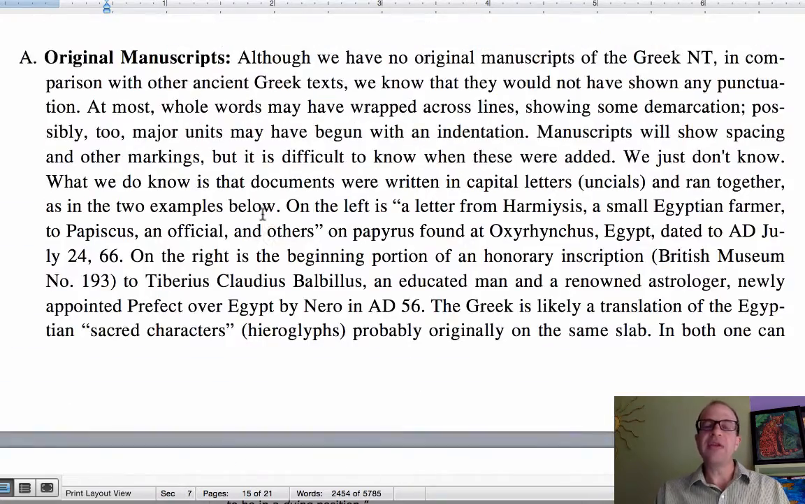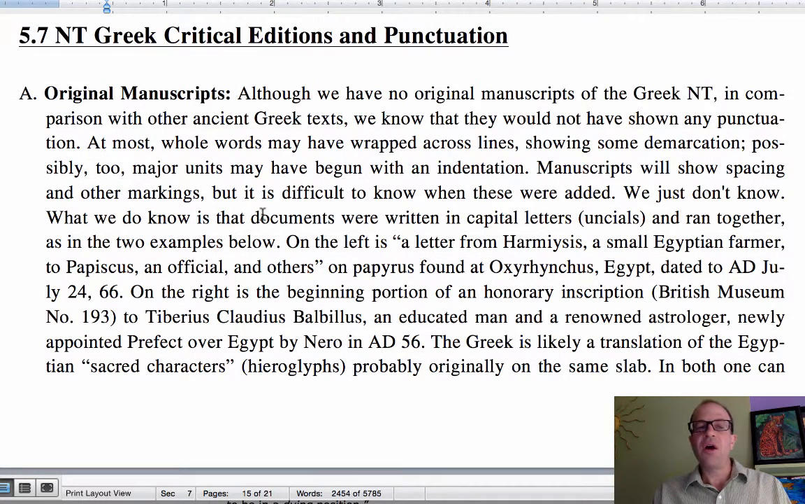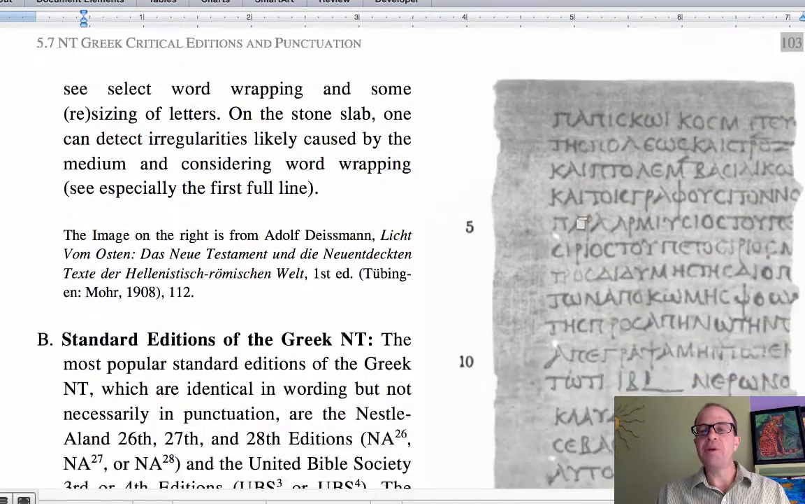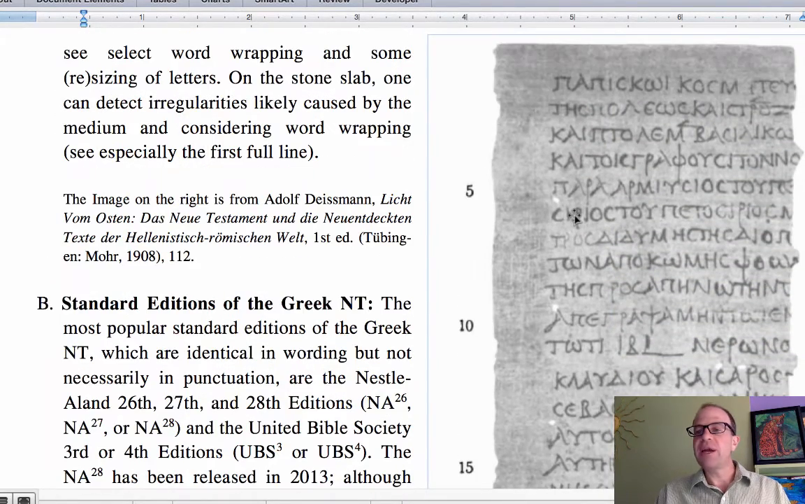One of the last things to look at in this chapter are different New Testament Greek critical editions and their conventions of punctuation. This can be a little bit confusing for students. Remember that the Greek New Testament, the modern punctuation was added later. And so there are different punctuations. Originally, texts were written in capital letters. Sometimes they might show some spacing between words. And sometimes at the end of a line, you might have a bit of a gap because a word is wrapping.